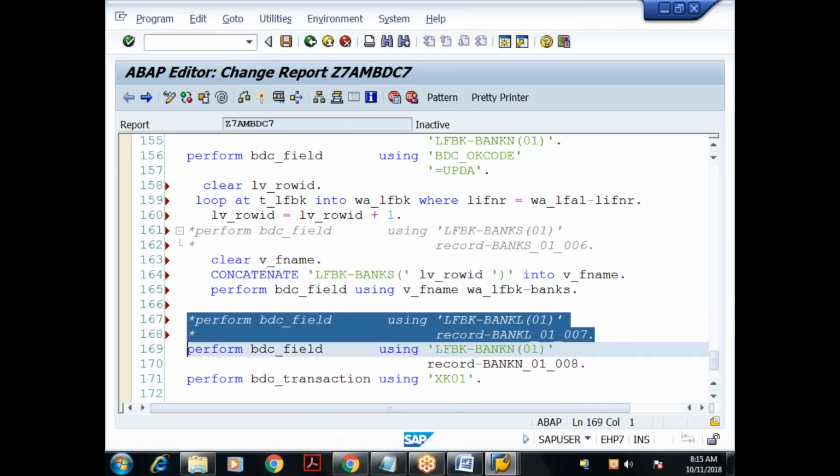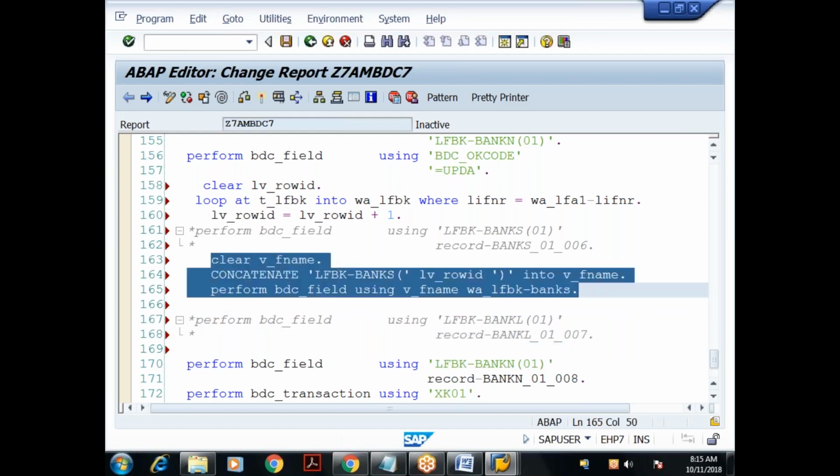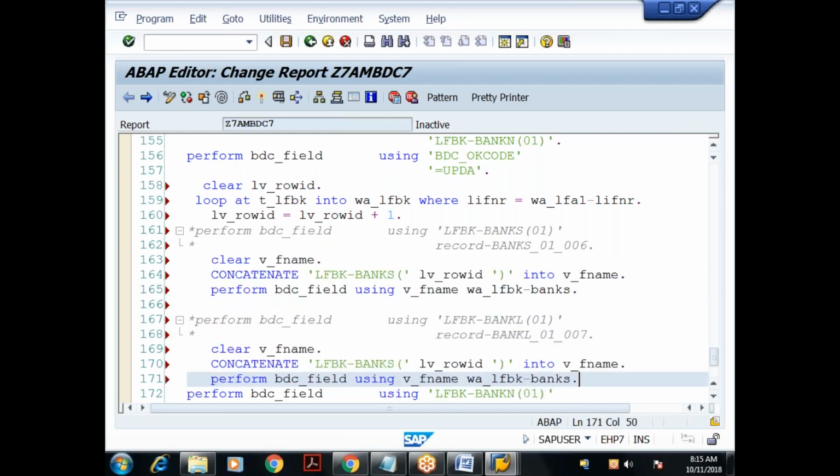I'll comment this and copy it. Here it is BANKL with the row ID into so and so. Here also BANKL. Done.